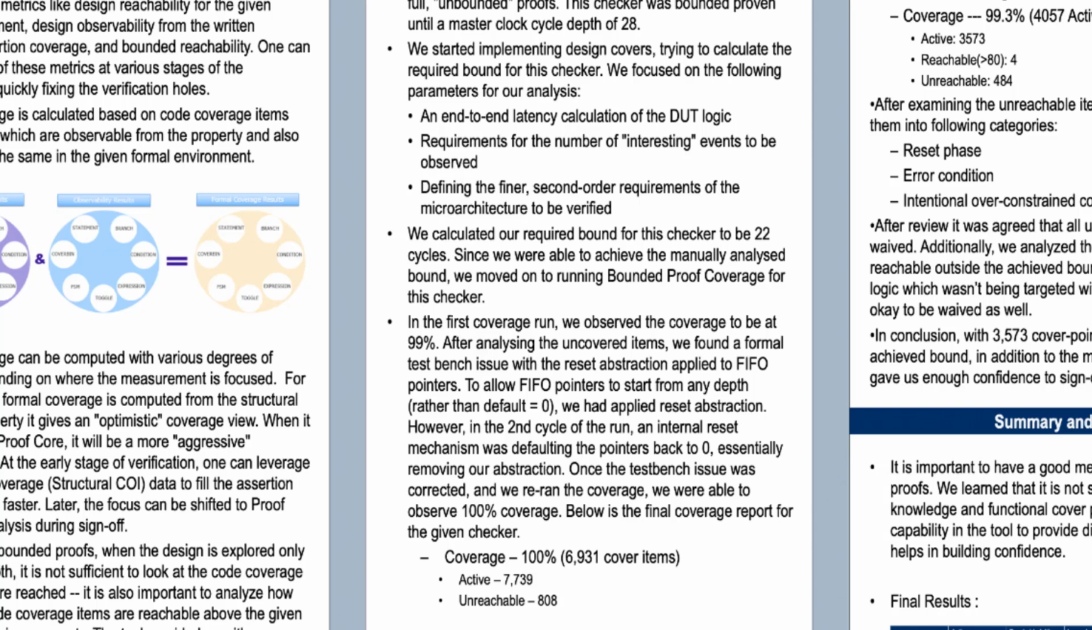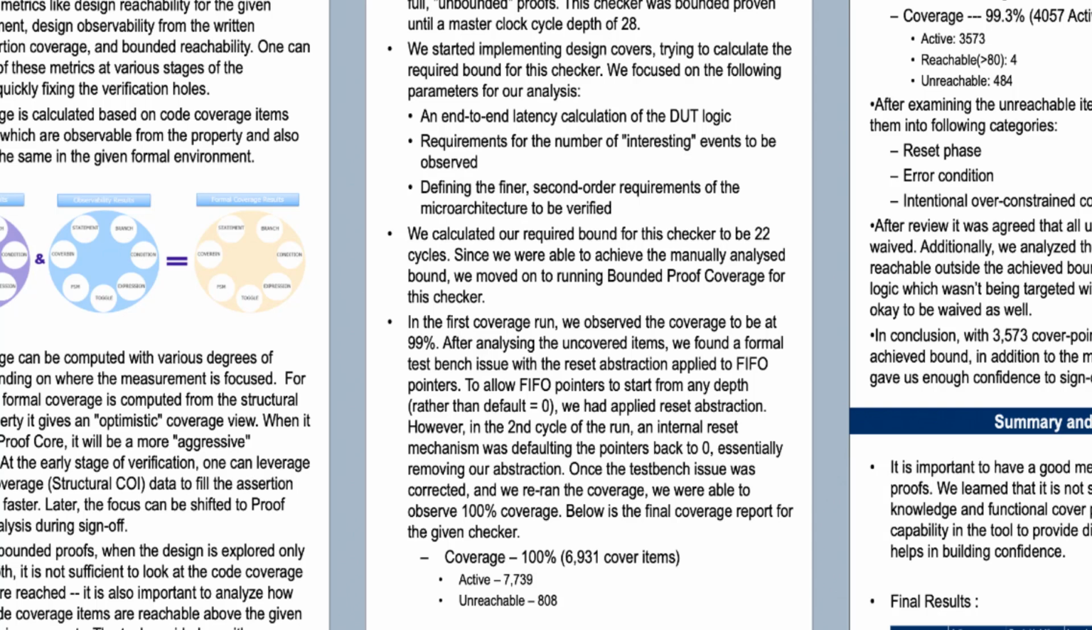Since we were able to achieve the manually analyzed bound, we moved on to running bounded proof coverage for this checker. In the first coverage run, we observed the coverage to be 99%. After analyzing the uncovered items, we found a formal test bench issue with the reset abstraction applied on FIFO pointers. In order to allow FIFO pointers to start from any depth, we had applied reset abstraction. However, in the second cycle of the run, an internal reset mechanism of the design was defaulting the pointers back to 0, essentially removing our abstraction.